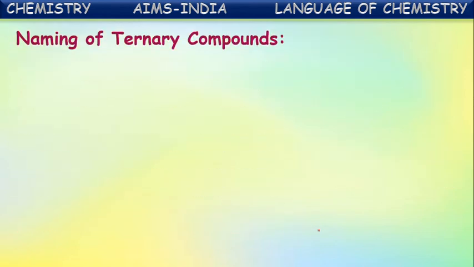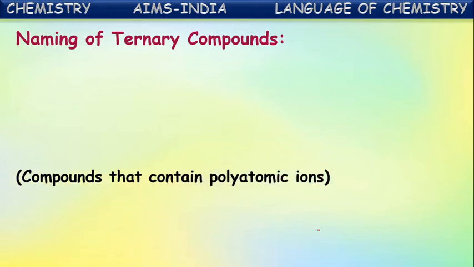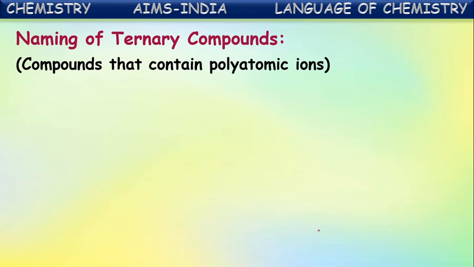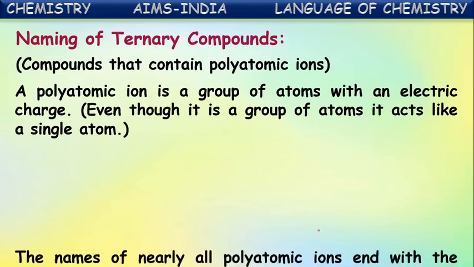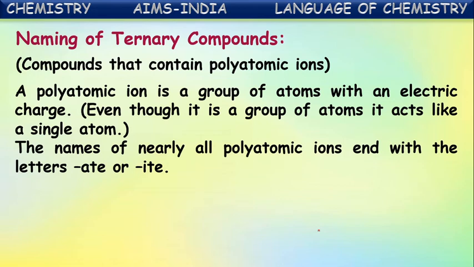Next, okay, this second category we came to know: naming of ternary compounds. These are compounds that contain polyatomic ions, nothing but radicals. A polyatomic ion is a group of atoms with an electric charge. Just like single atomic ions, polyatomic ions also exist in chemical compounds. They are also called simply radicals, like SO4 2 minus, a sulfate ion, nitrate ion, carbonate ion. These all come under polyatomic ions. The names of nearly all polyatomic ions end with the letters ate or ite.